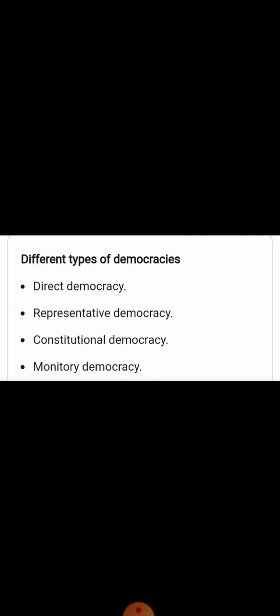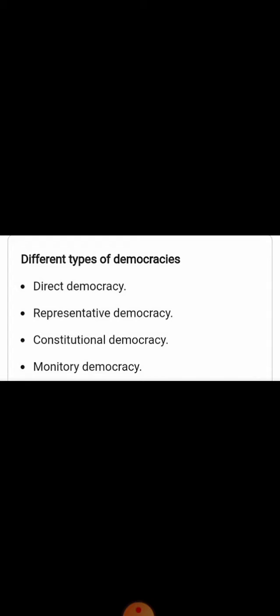Next is representative democracy. What is the meaning of representative democracy? Another name for representative democracy is indirect democracy.